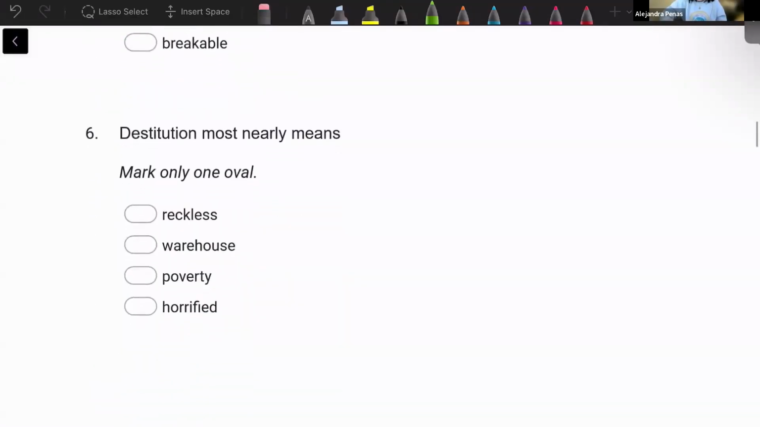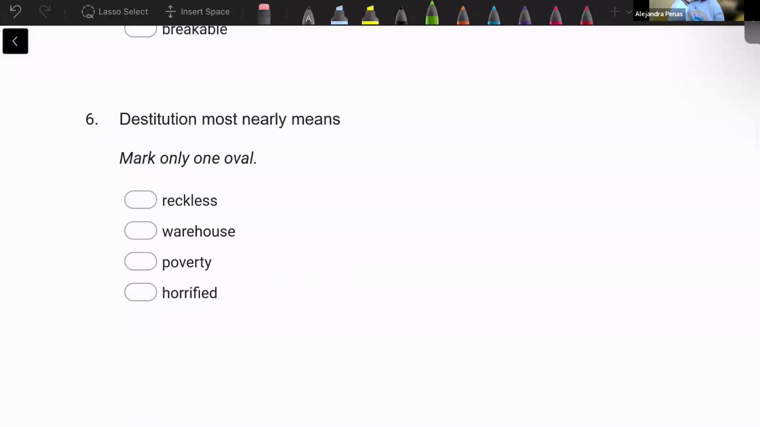All right, and I think this is the last one I put here. So the next one we have is reckless. We already talked about reckless, someone who just doesn't care, doesn't think about the consequences. Warehouse, like this place where you keep your tools, supplies, stuff like that. It's like storage. Yeah, storage. Poverty, wretchedness.